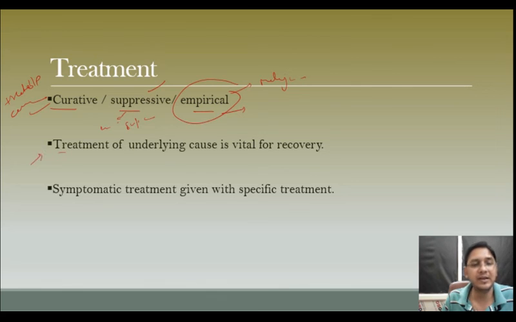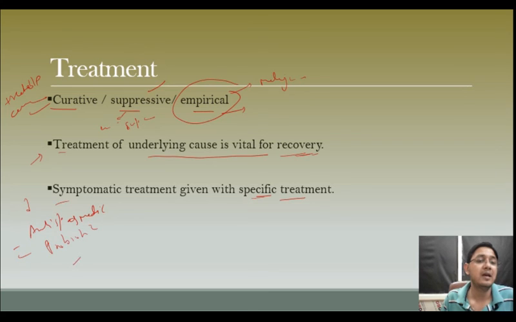If we are willing to get the patient to complete recovery, we need to find the underlying cause, and treating the underlying cause is vital for recovery, right? Symptomatic and supportive treatment is always given along with the specific treatment. Symptomatic means if the patient is having pain, we have to give antispasmodics. Probiotics must be given. Oral supplements must be given. These all three will be given along with the specific treatment, right?